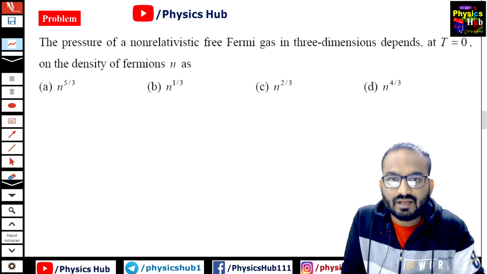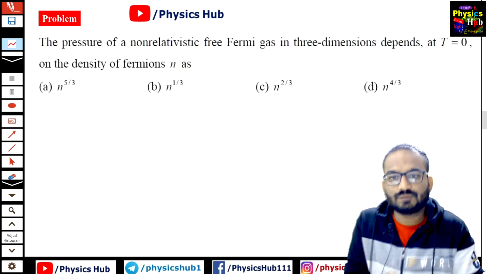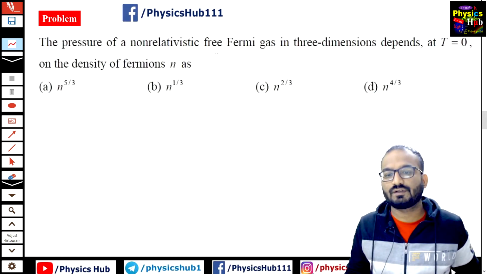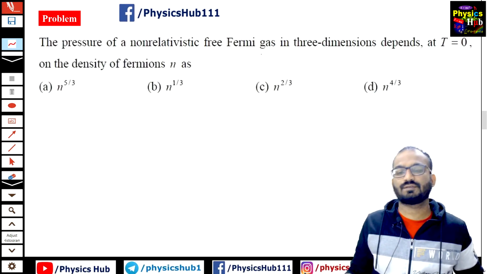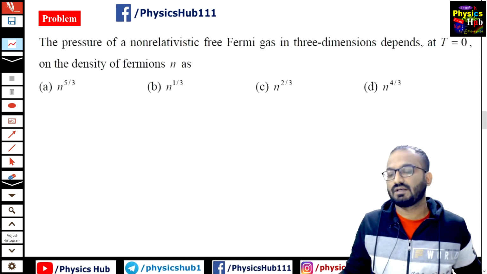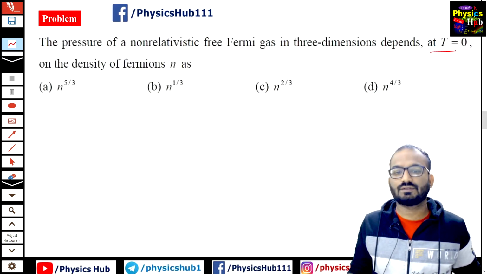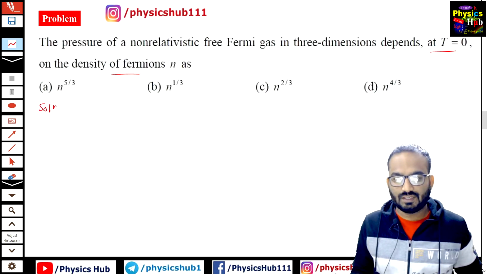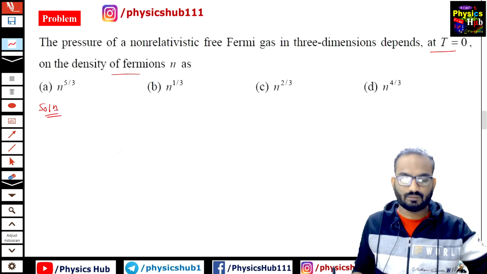Okay, so today we have another problem. This problem is from thermal and statistical physics. The pressure of a non-relativistic free Fermi gas in three dimensions depends at T equals 0 on the density of fermions n. So how can you solve this particular problem?